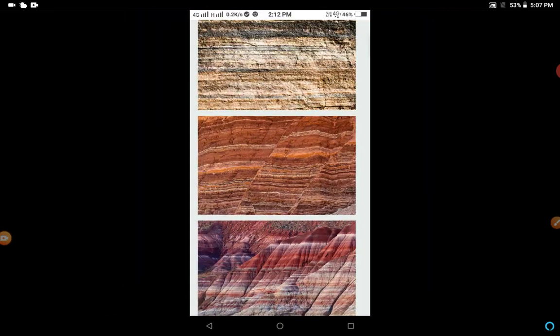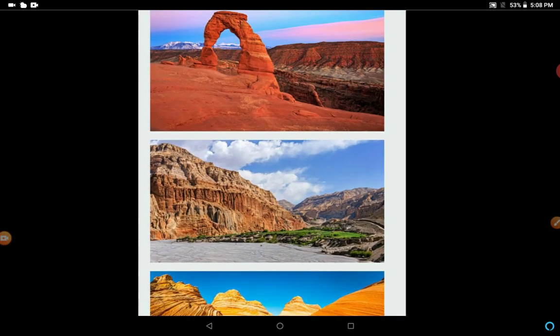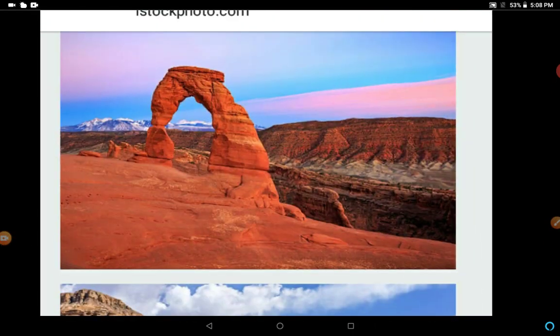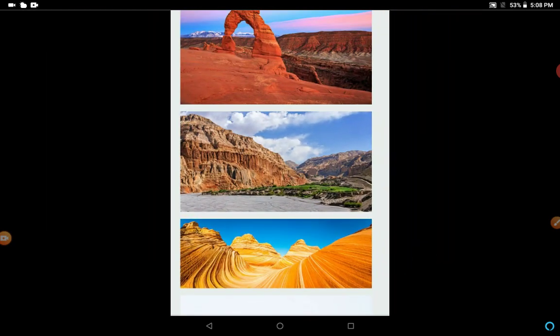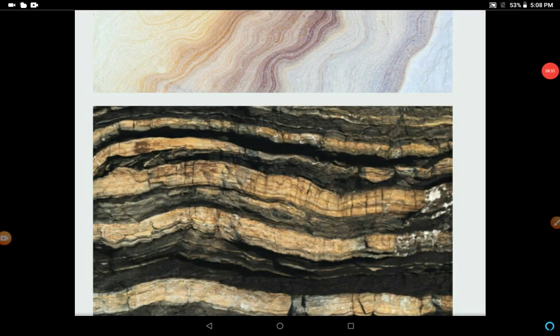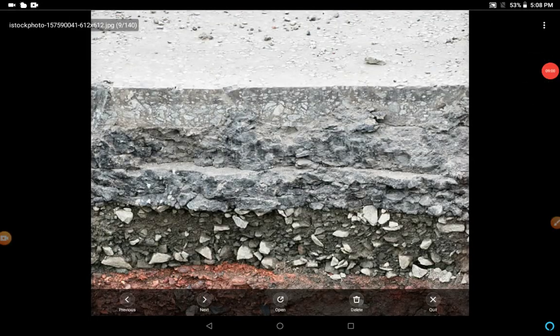So in this way we have seen sedimentary rocks. Again you can see the pictures of sedimentary rocks. These are the sedimentary rocks. Look carefully, this is also an example of sedimentary rocks. These are the sediments you can see in the picture, small particles known as sediments.